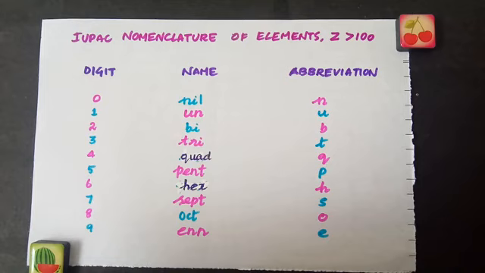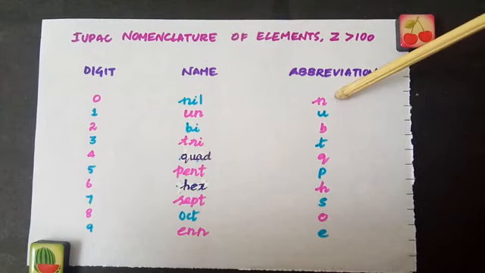So to overcome all these difficulties, IUPAC appointed a commission on nomenclature to suggest a rational system of nomenclature of elements with atomic number greater than 100. Based on that, when the digit is 0, the name is nil and the abbreviation is small n.